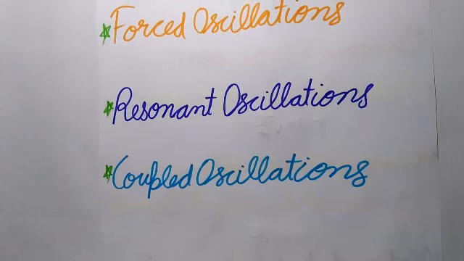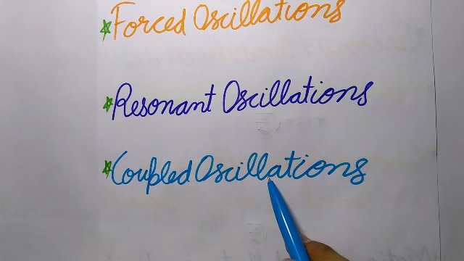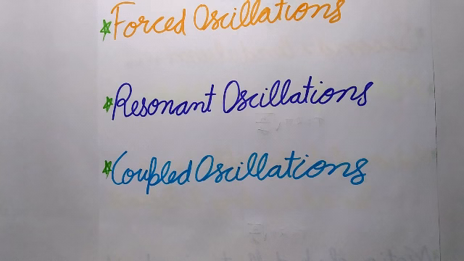Now, next is coupled oscillations. A system of two or more oscillators linked together in such a way that there is mutual exchange of energy between them is called a coupled oscillator. The oscillations of such a system are called coupled oscillations.